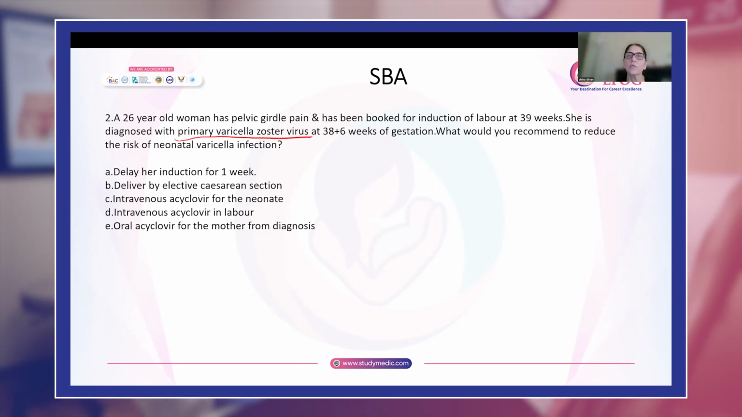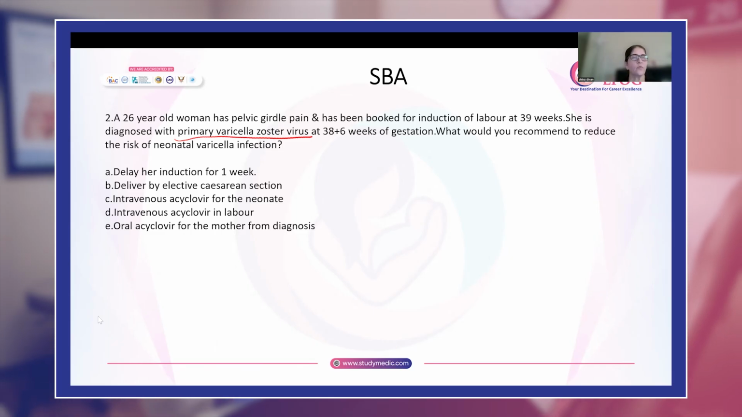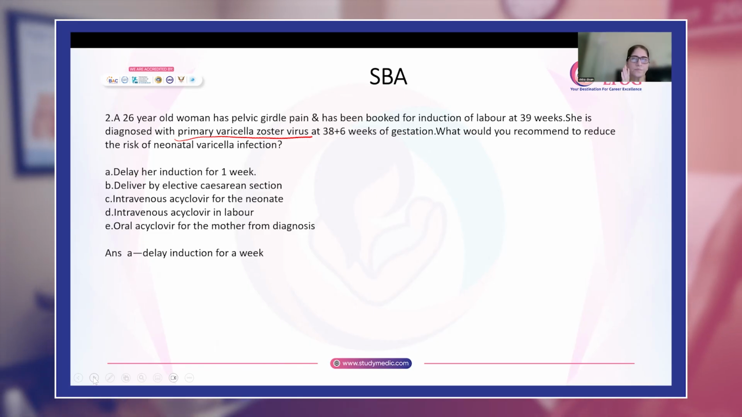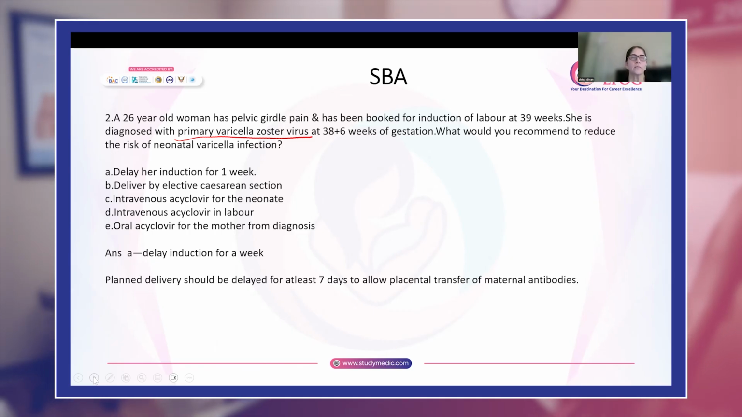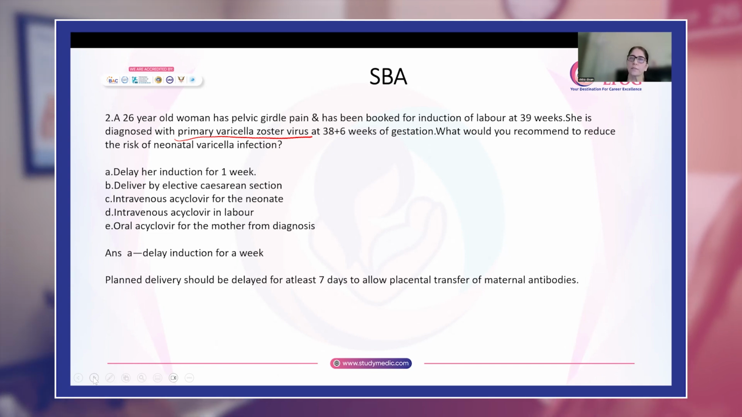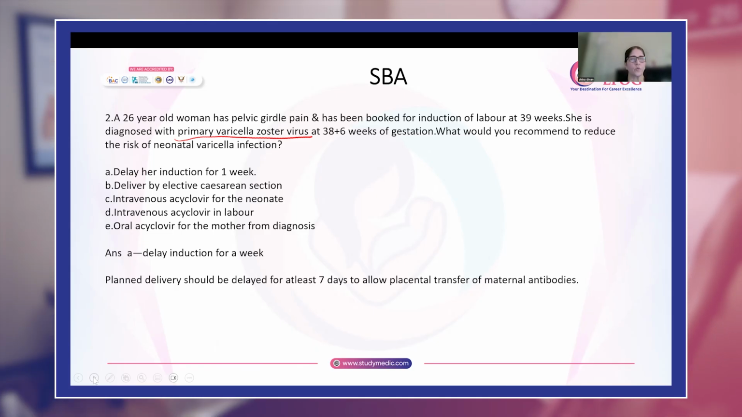Now, this woman has not delivered. What you can do for her is delay her induction by 1 week. Remember, for women who have chickenpox, vaginal delivery is not contraindicated. Cesarean section is indicated only for obstetric reasons. So for her, you will delay her induction for 1 week. Why? Because planned delivery should be delayed for at least 7 days to allow placental transfer of maternal antibodies.